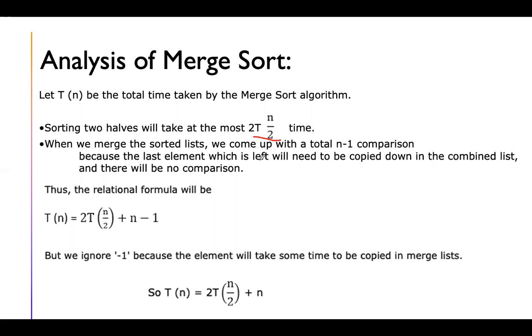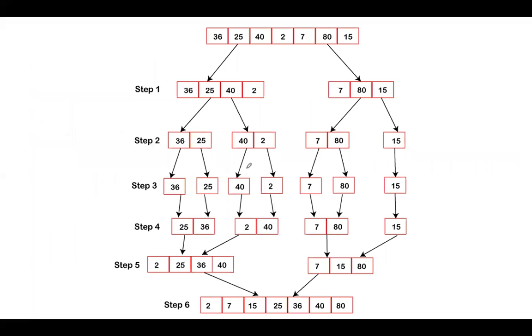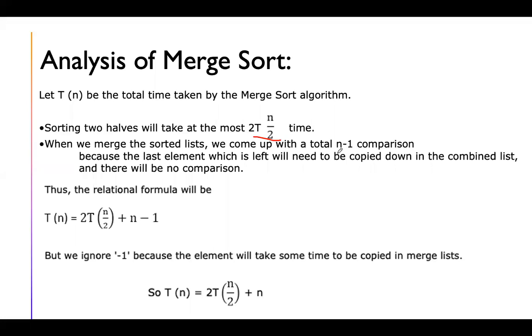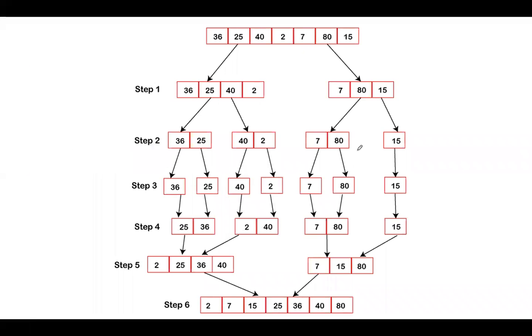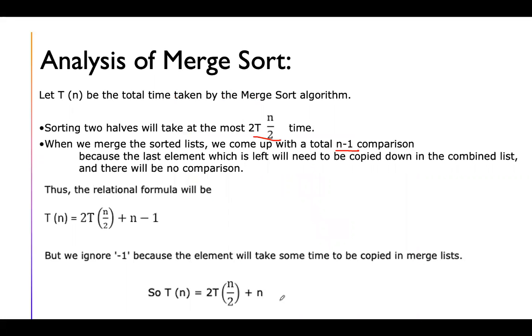When we merge the sorted lists, how many comparisons will it take? It will take n minus 1 comparisons. You can see here 7 elements are there. It will take 6 comparisons: 1, 2, 3, 4, 5, 6. That is n minus 1 comparisons.